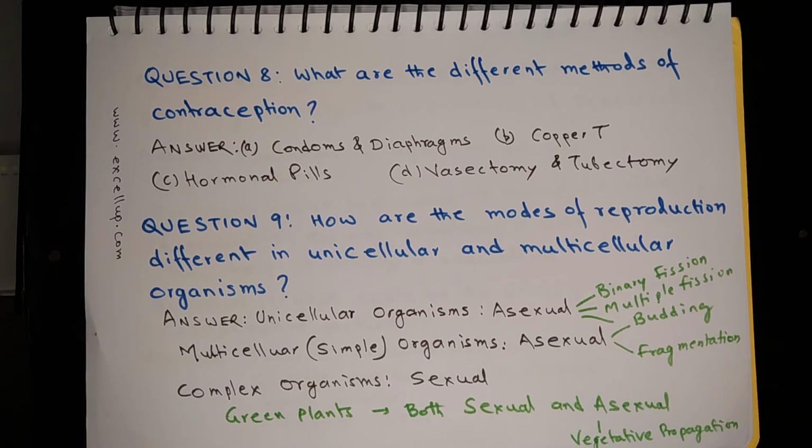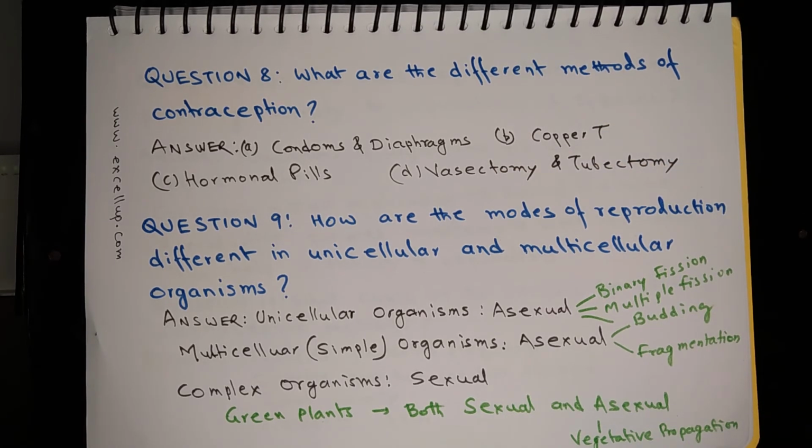How to remember whether the vasectomy takes place in male or female? So you can recall that vas deferens is the part of the male reproductive system. So from vas deferens has come the term vasectomy. So this will help you in memorizing the term. Then tubectomy, it has come from fallopian tubes. So that is in the female reproductive system. So you can remember that tubectomy is done in females and vasectomy is done in males.